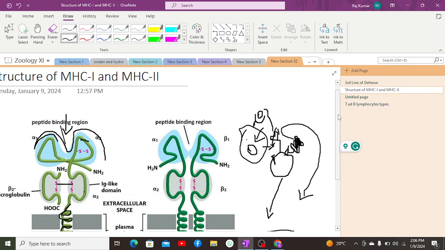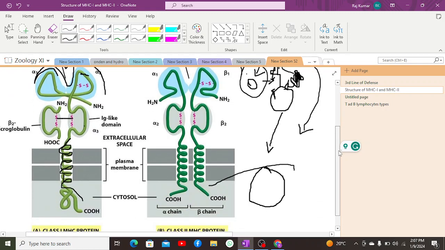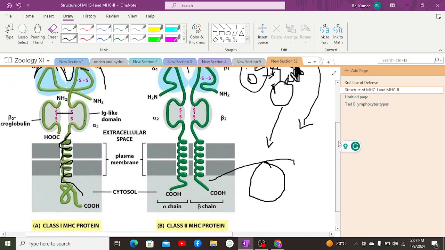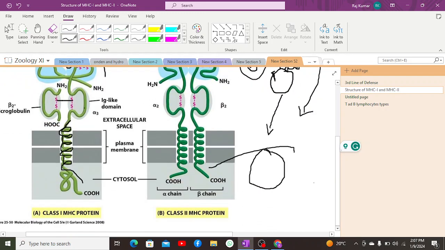They remain attached within the plasma membrane, embedded within it to provide rigidity. And the alpha 1 and beta 1 chains have a depression or groove, due to which they form the binding groove to which the particular antigen is presented, or an inhibitory receptor is attached. So this is how the structure looks.